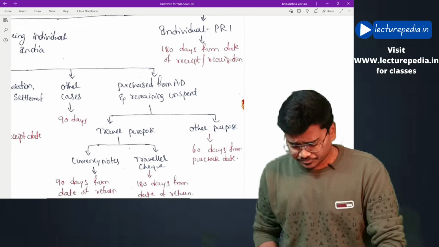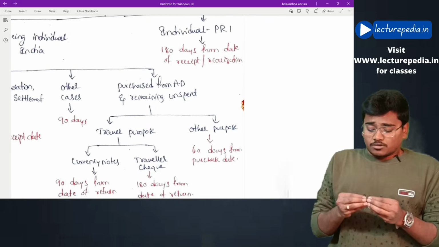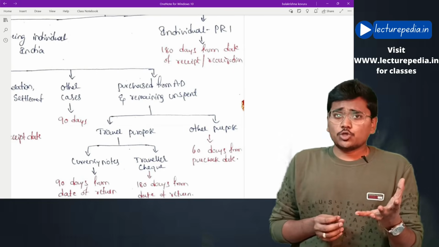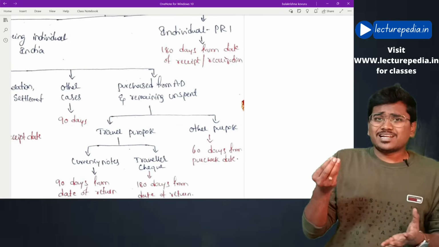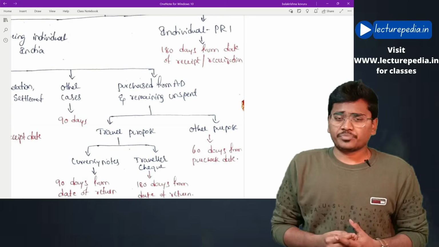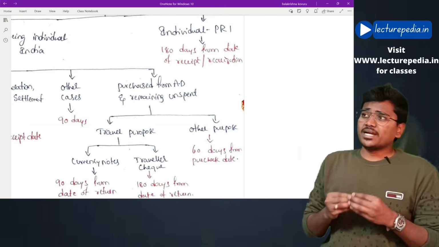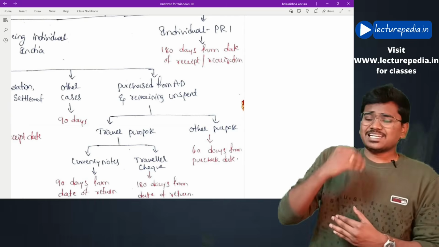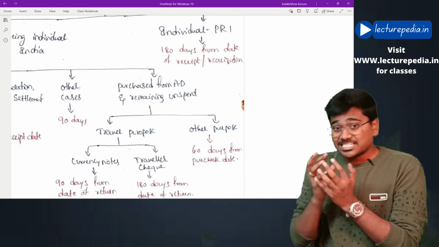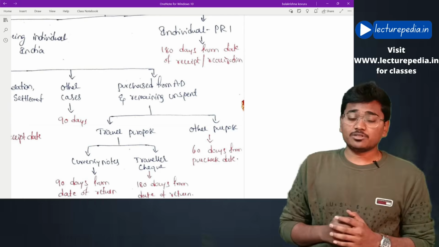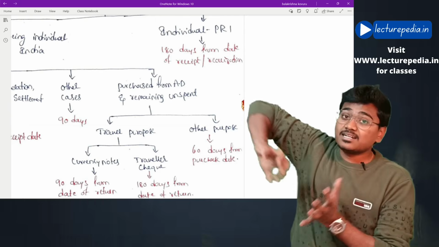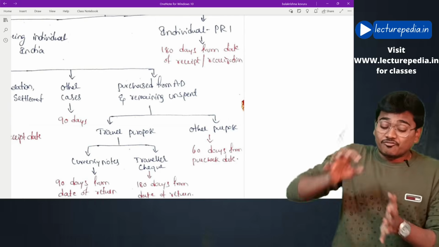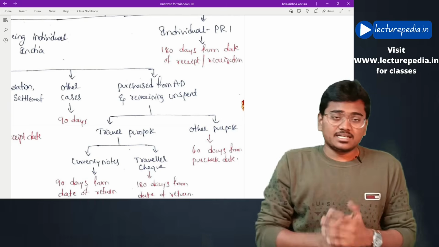Next, for certain expenditure you might purchase foreign currency from the authorized dealer, and it might happen that you might not utilize the entire foreign exchange purchased for that expenditure. In that case, that unspent portion of foreign exchange has to be surrendered back to the authorized dealer. For this surrendering also there are certain time limits given.